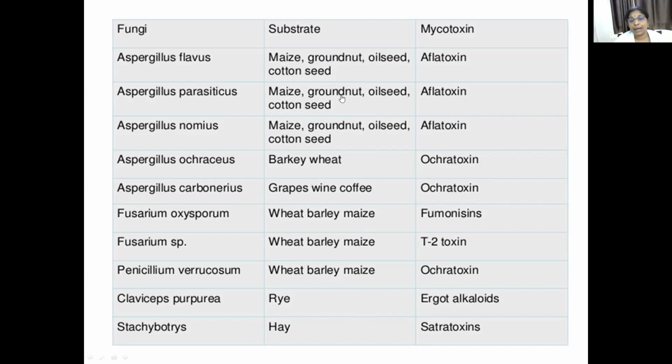There are studies that when food items with mycotoxins are consumed, it results in hepatomas in some birds. It results in some carcinomas in humans. So it is very dangerous. You should not eat food contaminated with these toxins because it is carcinogenic. You should be careful while eating food items like groundnut, maize, etc. You have to check whether they are in good condition or not.